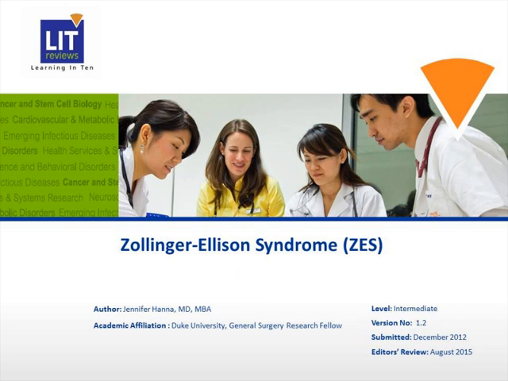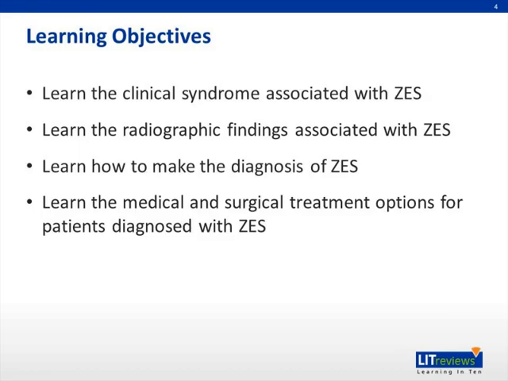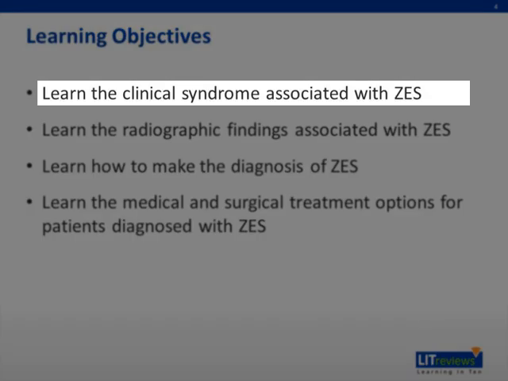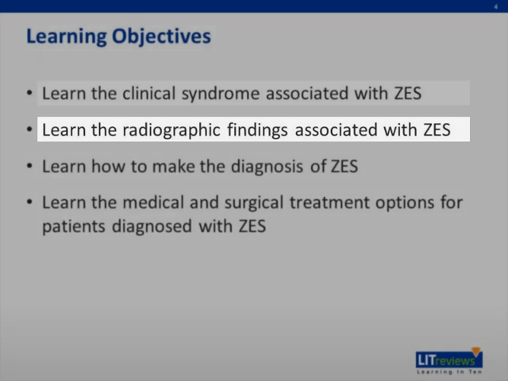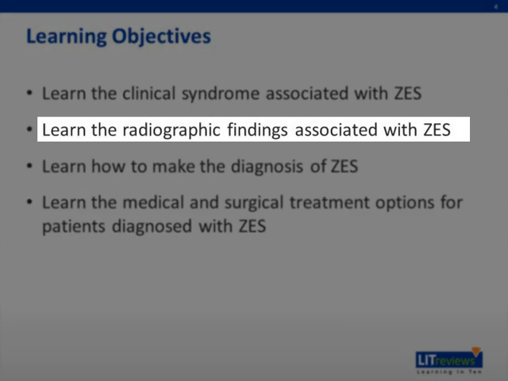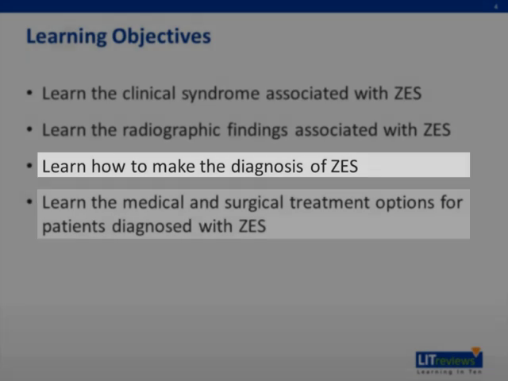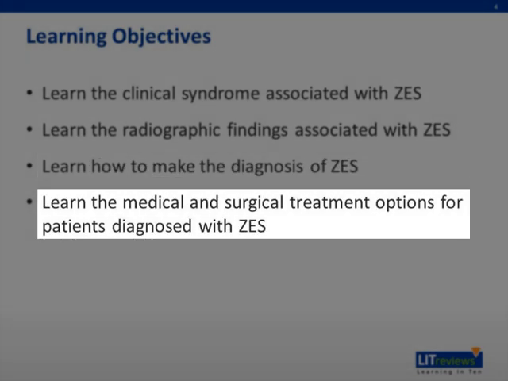This is a talk on Zollinger Ellison syndrome. The learning objectives are to: 1. Learn the clinical syndrome associated with ZES, 2. Learn the radiographic findings associated with ZES, 3. Learn how to make the diagnosis of ZES, and 4. Learn the medical and surgical treatment options for patients diagnosed with ZES.